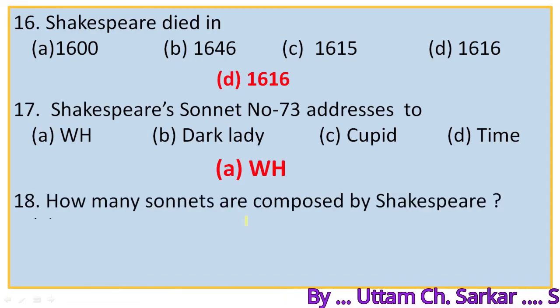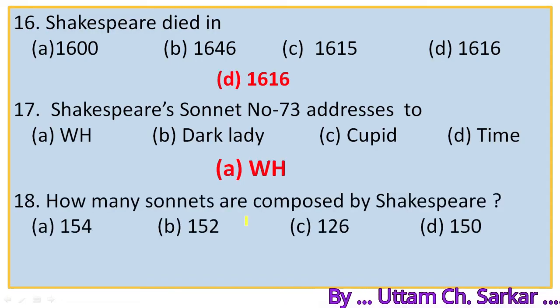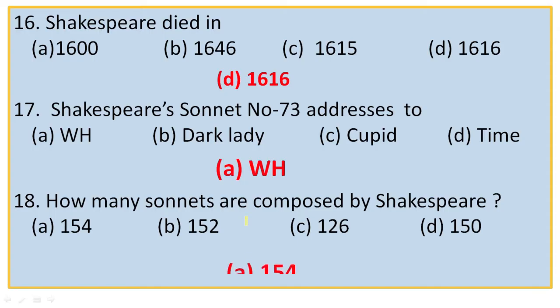Next, question number 18. How many sonnets are composed by Shakespeare? We know that Shakespeare composed total 154 sonnets, which fall into three parts. That is, from 1 to 126 are addressed to a young man named W.H. or H.W., and from 127 to 152 to a woman known as Dark Lady, and the last two sonnets are addressed to the god of love, Cupid. So the right option is A, 154.